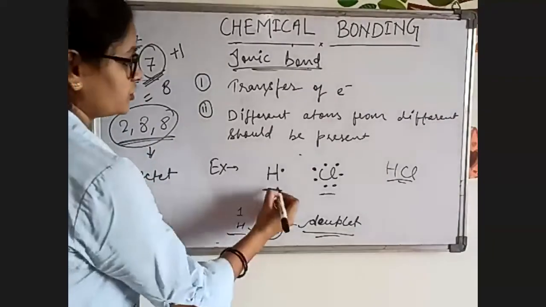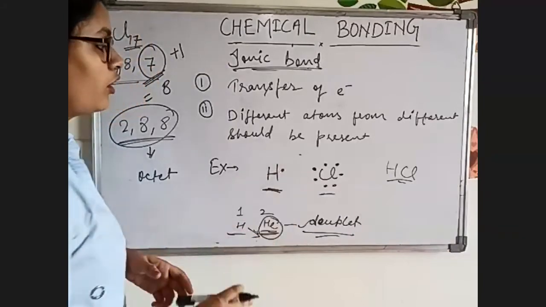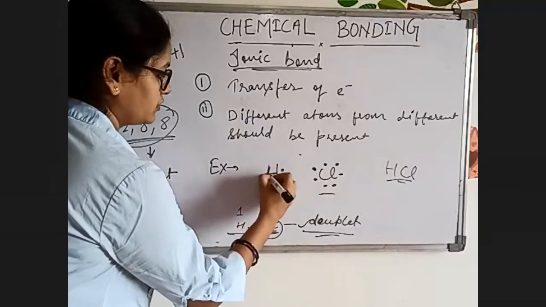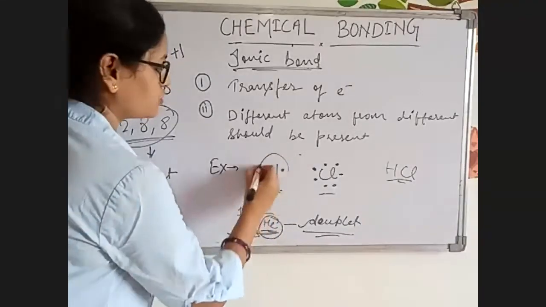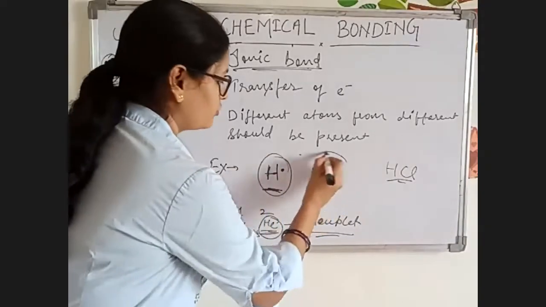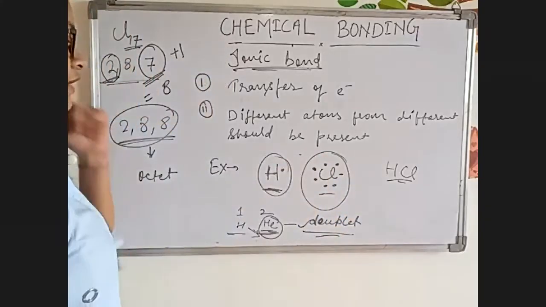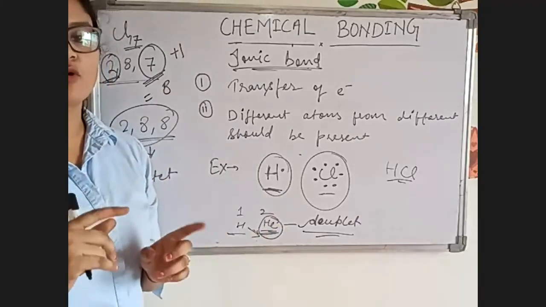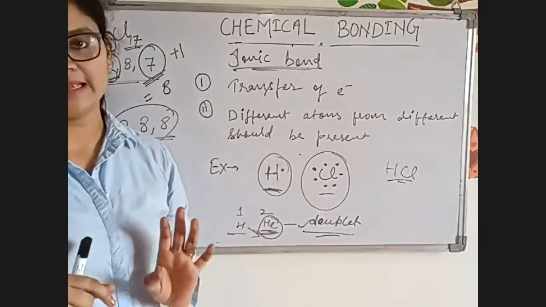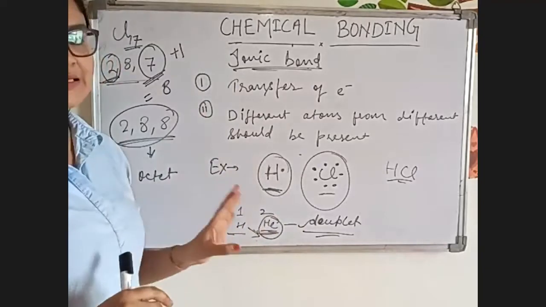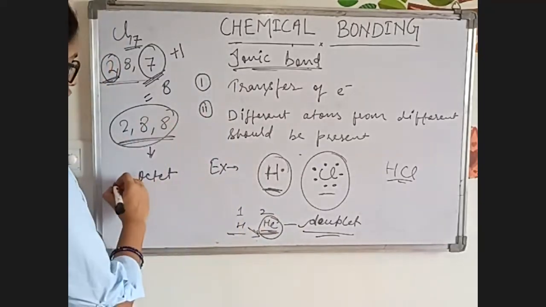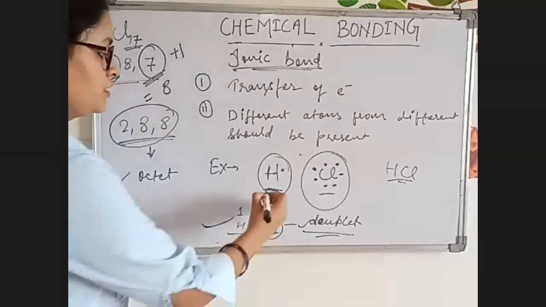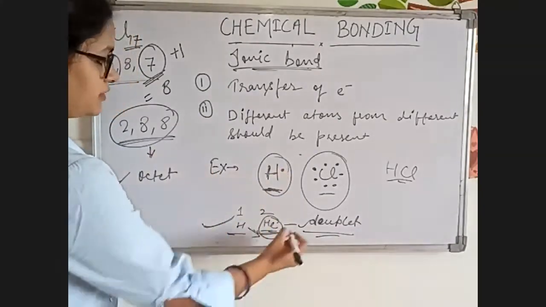Very good. So here hydrogen requires 1 electron, and chlorine also requires 1 electron. So there will be a one electron requirement for both the elements. I have taken this example to make you clear about octet and duplet. Understood, everyone? This is octet. This is duplet.